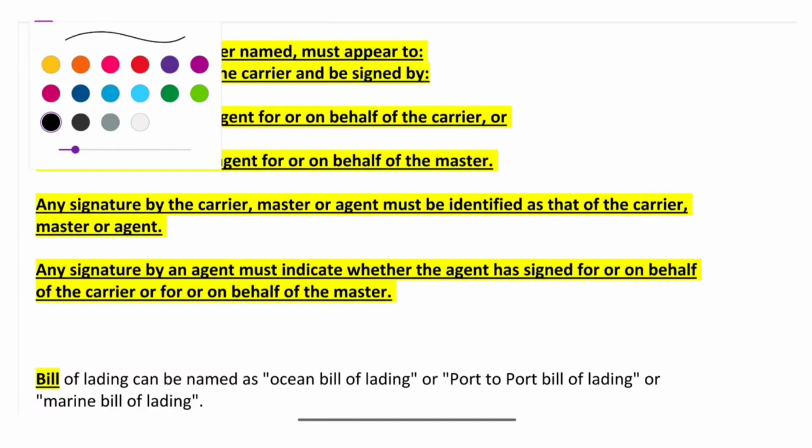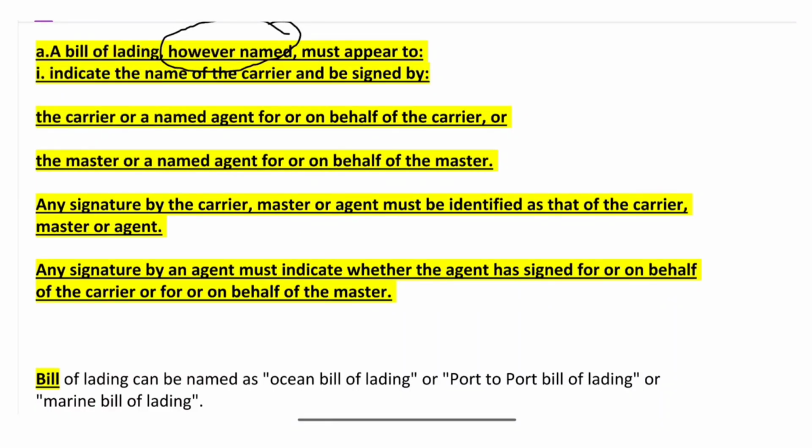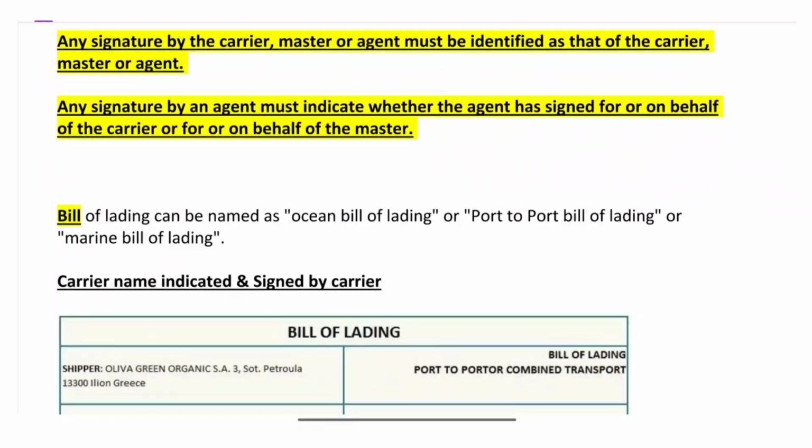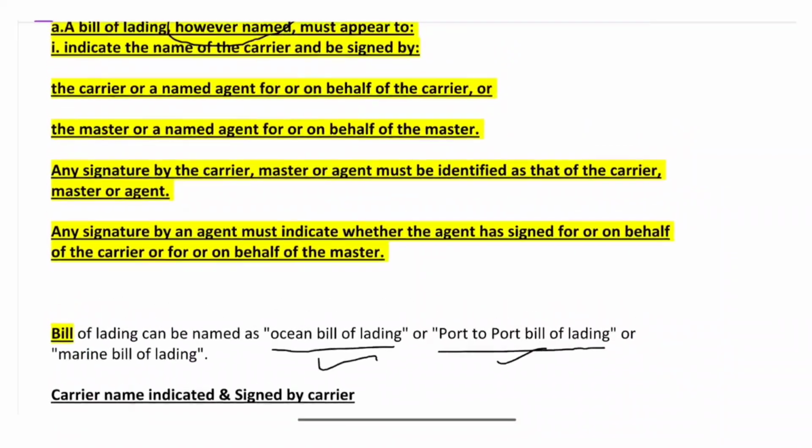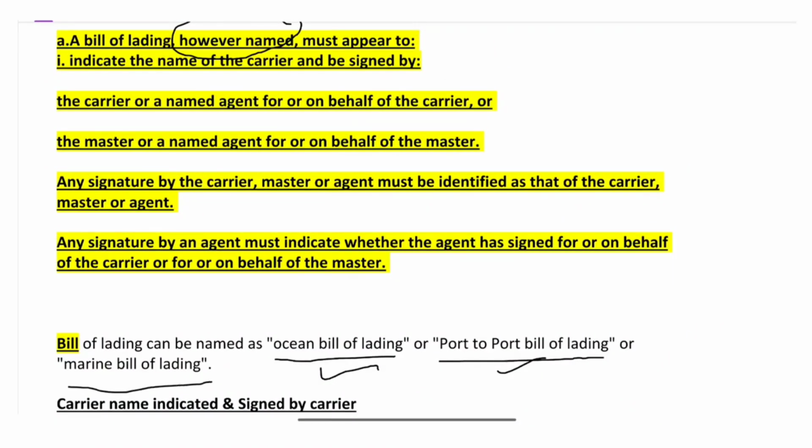Let's see what is the meaning of however named. Let's say credit has asked for 3 original marine bills of lading, and the bill of lading presented by the beneficiary is named as ocean bill of lading or port to port bill of lading. So this is allowed. This is the meaning of however named. If asked for marine bill of lading, then the presented bill of lading may be named as ocean bill of lading or port to port bill of lading or anything.